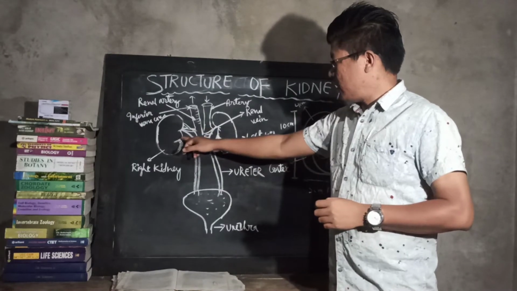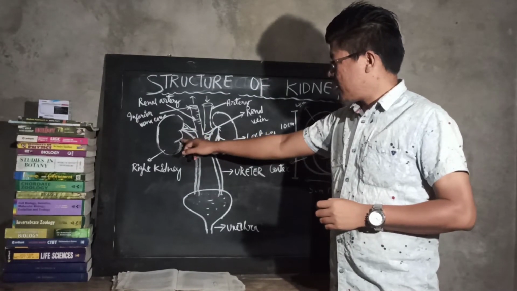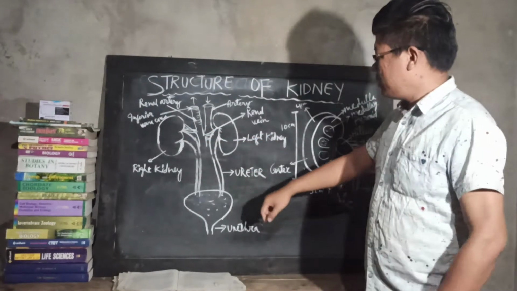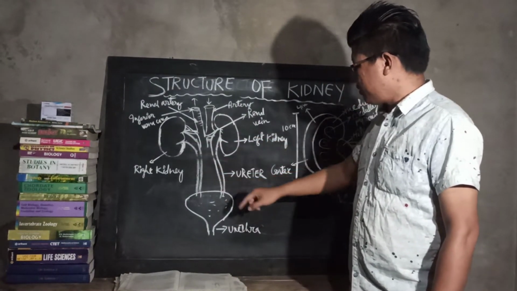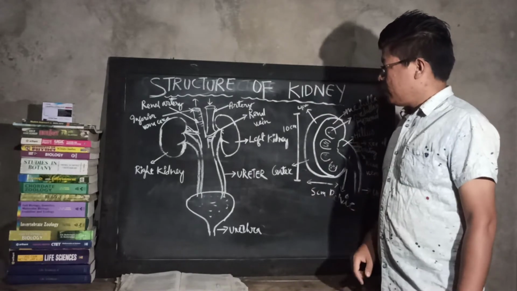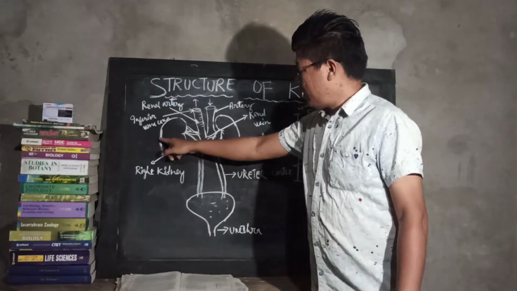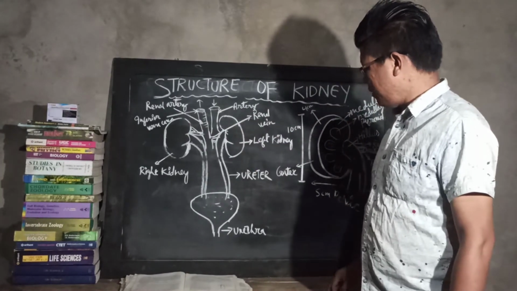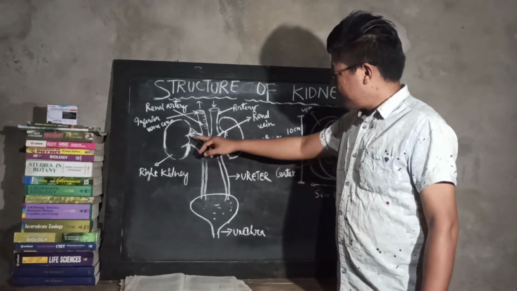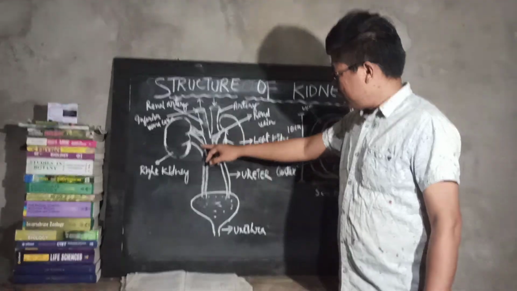The concave side of the lobe is placed with the hilus, which is directly connected to the ureter, and the other side is convex in shape.